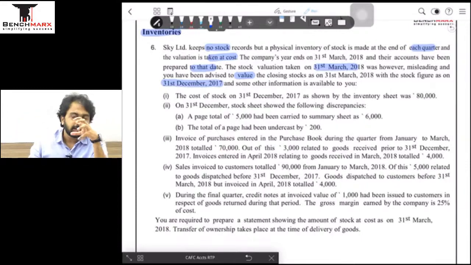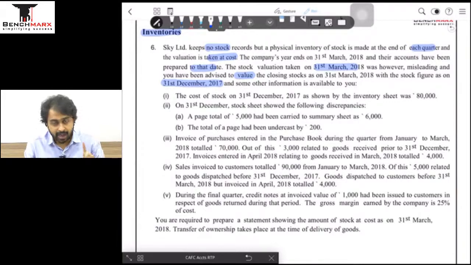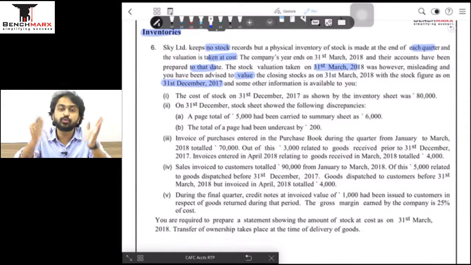Guys, that is why I said there are good questions in the RTP which are not regular type of questions, and the November 19 exam of costing was a very tough question paper compared to all other papers. So I can sense that the ICAI is now going a little tough on you guys as far as costing is concerned, I mean as far as your accounting is concerned. तो तुम्हारा पेपर्स थोड़ा अभी टफ आने वाला है. That is why the RTP is very important to be covered, because they have some different type of questions which are a little different from the usual questions.